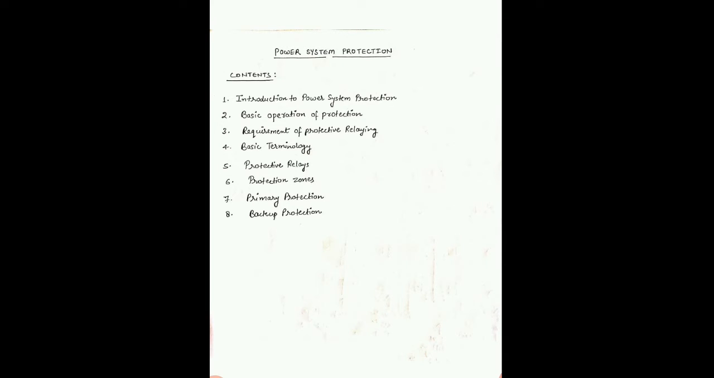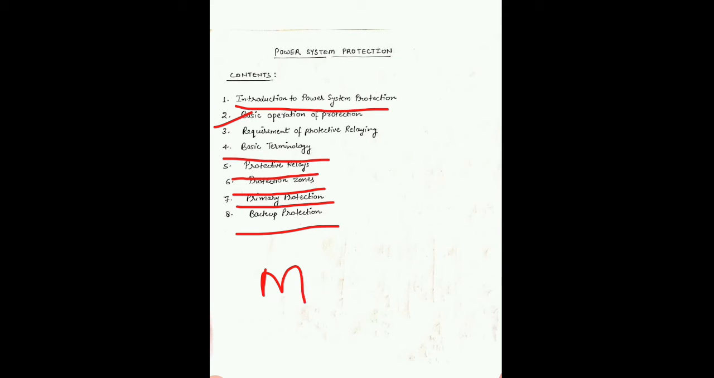Today I am going to discuss a very important subject in electrical engineering, that is power system protection. Firstly, these are the contents that I am going to discuss in this video: introduction to power system protection, basic operation of protection, requirement of protecting relay, basic terminology, protective relay, protection zone, primary protection, backup protection. These are the topics in module 1, and I am going to discuss the module 1 topics first.